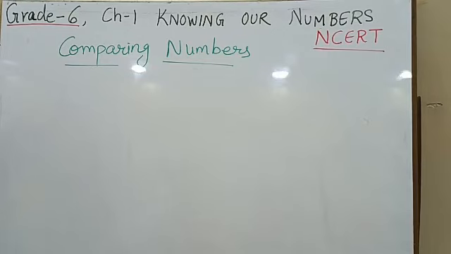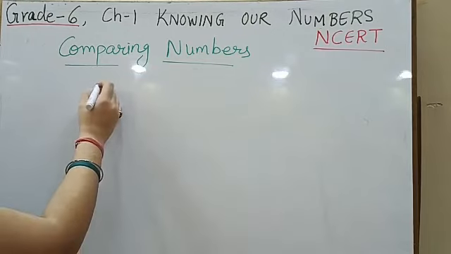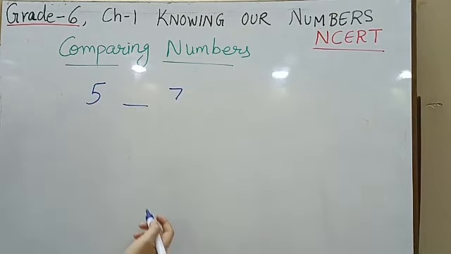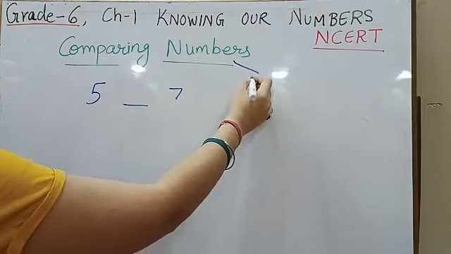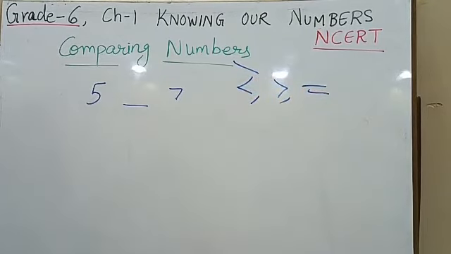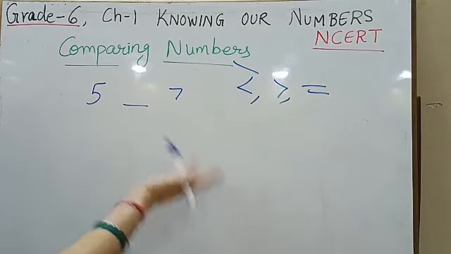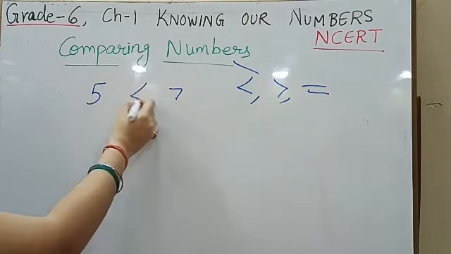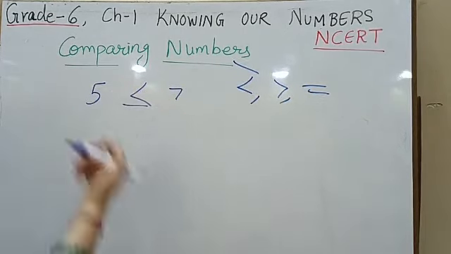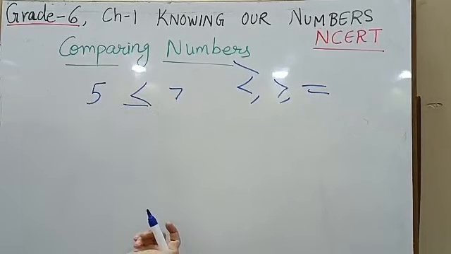For example, if I say I have number 5 and 7, which is greater. Now for comparing numbers, remember we use 3 signs. This, greater than, less than and equal to. So when we compare 5 and 7, which is greater? Obviously 7 is greater, because when we count, 7 comes after 5. So 7 is greater, but these are only single digit numbers.